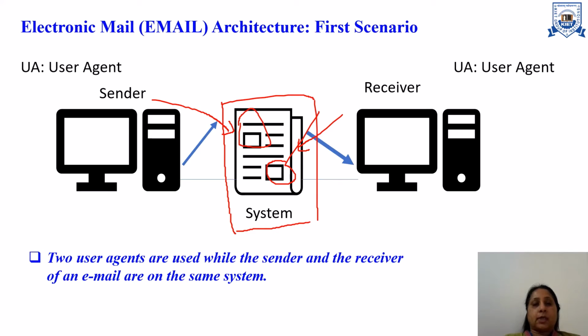Whenever the sender wants to send a message, with the help of the user agent the message will be prepared and stored in the receiver's mailbox. Whenever the receiver accesses the mailbox, the receiver will see the mail sent by the sender.